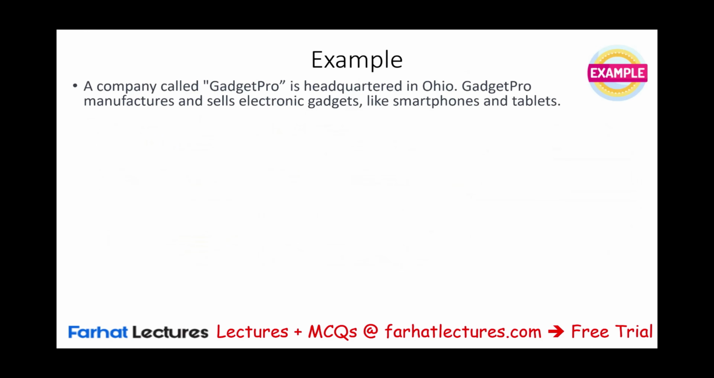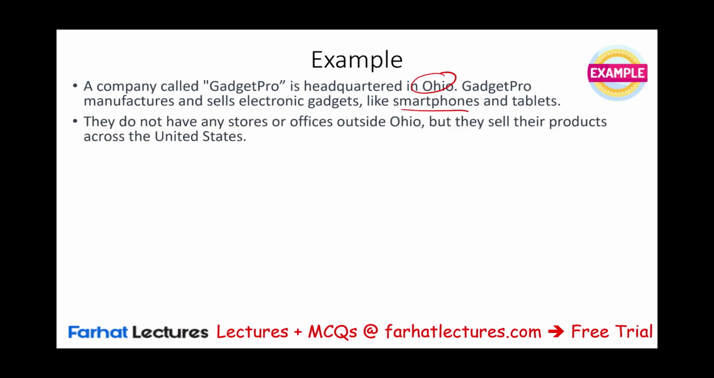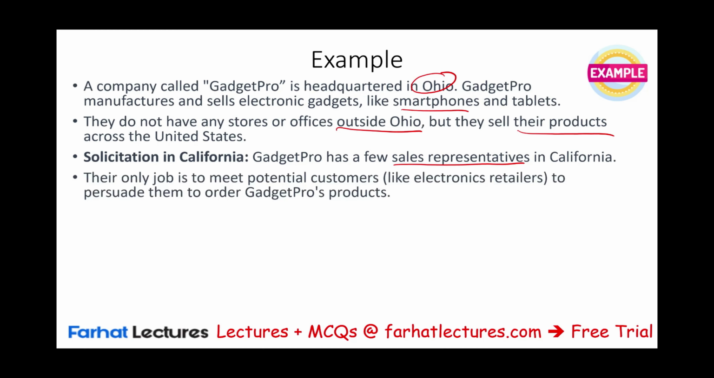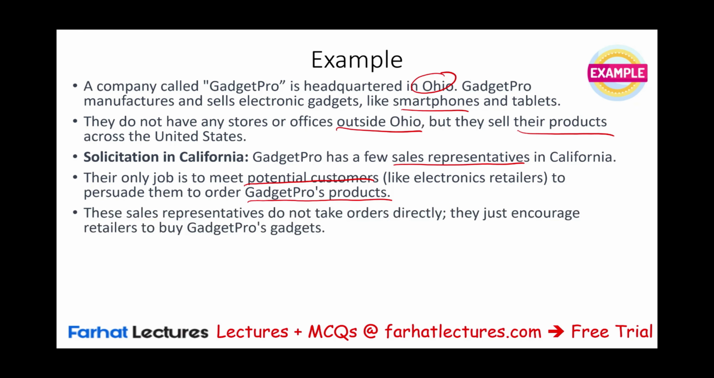Example, let's look at an example. A company called Go Gadget Pro is headquartered in Ohio. They manufacture and sell gadgets like smartphones and tablets, physical goods. They don't have any stores or offices outside Ohio, but they sell their product across many states. In California, they have a few sales representatives, and the only job of these sales representatives is to meet with potential customers, like electronic retailers, and try to sell them the Gadget Pro product. These sales representatives don't take orders directly, they just show you the product, and they'll say, if you want to buy, contact our office in Ohio.